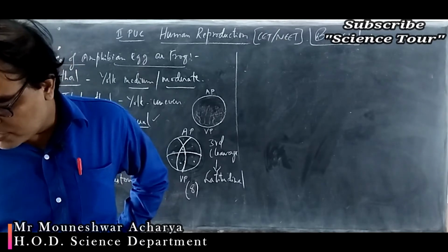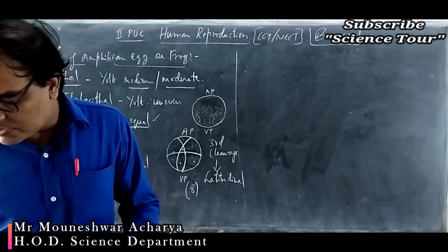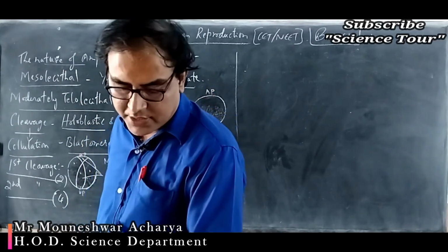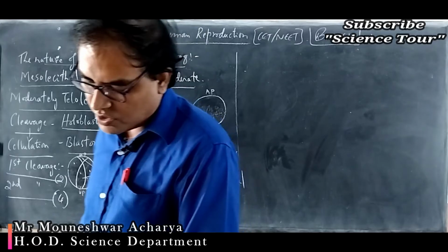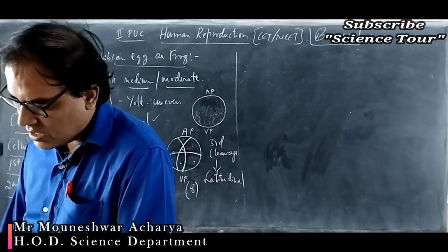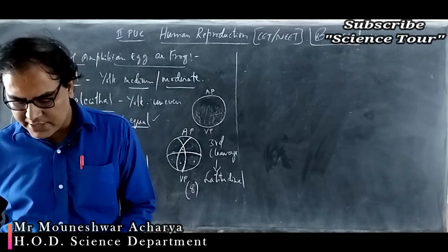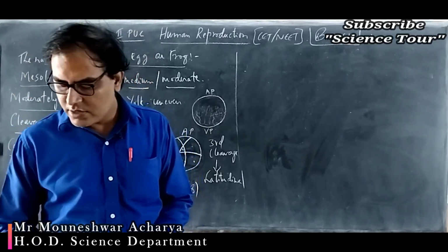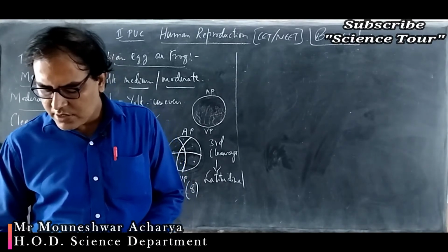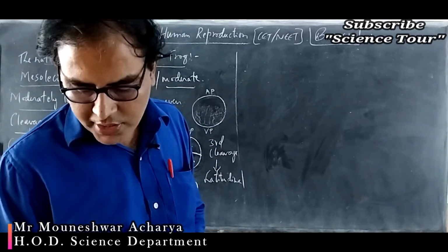Okay, so it also plays a very important role in making the lining of the uterus, the endometrium, ready for receiving the implanted embryo. That is also the function of what is given in the option, that is human chorionic gonadotrophin. So it also promotes the production of other steroids like estrogen and proteins such as relaxin, inhibin, which act in the uterus and help the gestation. So a very important hormone, that is human chorionic gonadotrophin.